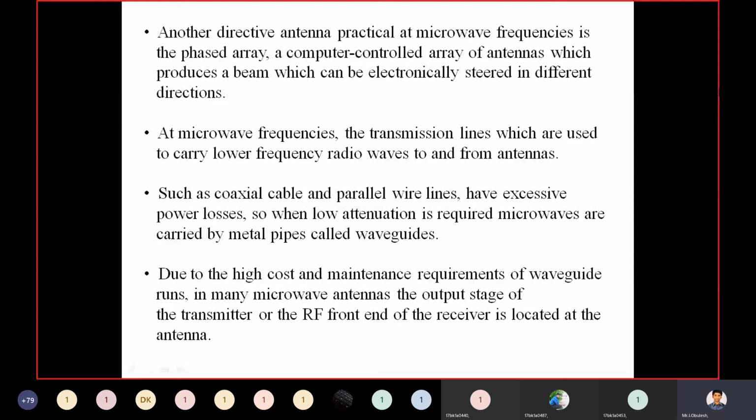Another directive antenna, practically at microwave frequencies, is the phased array, a computer controlled array of antennas which produces a beam which can be electronically steered in different directions.